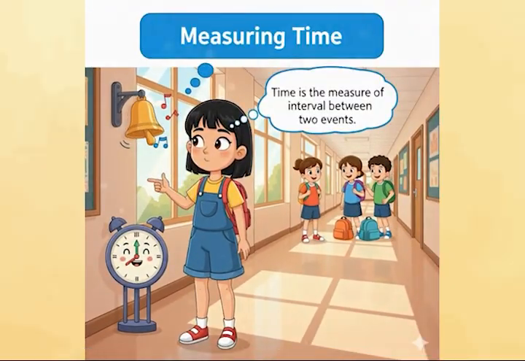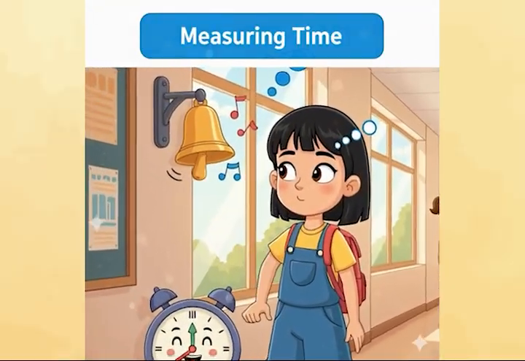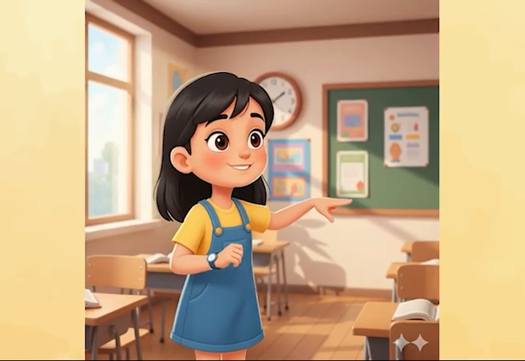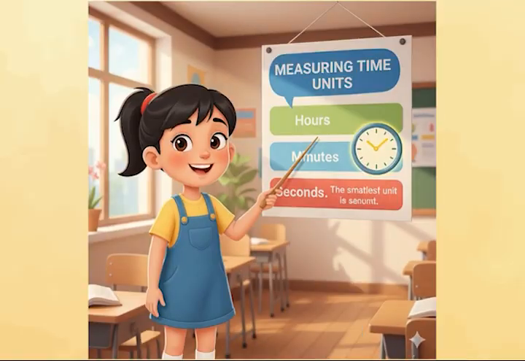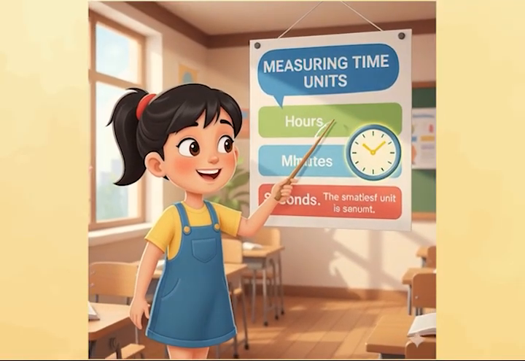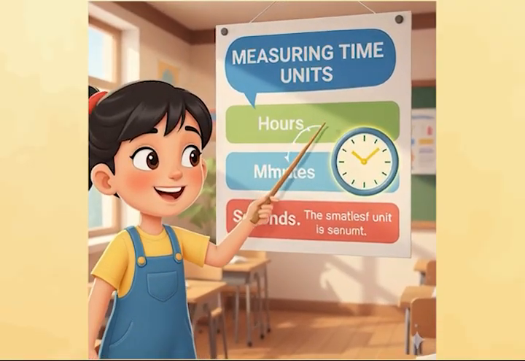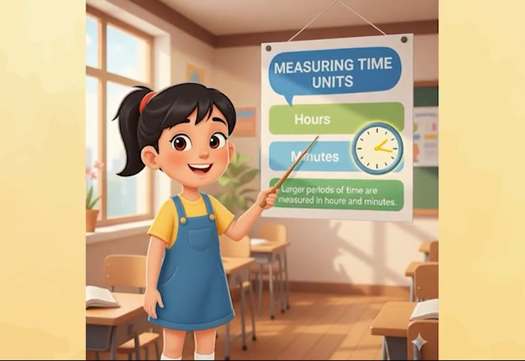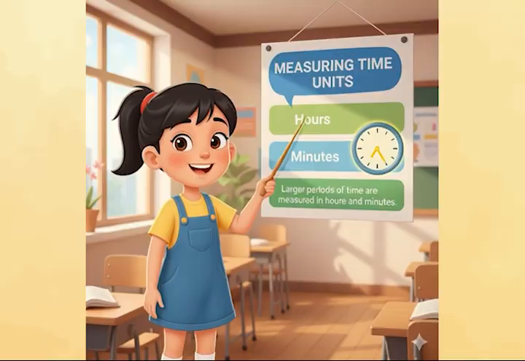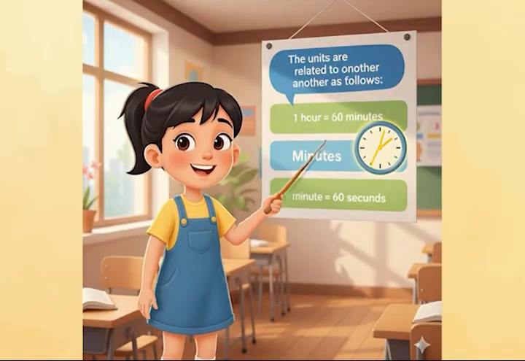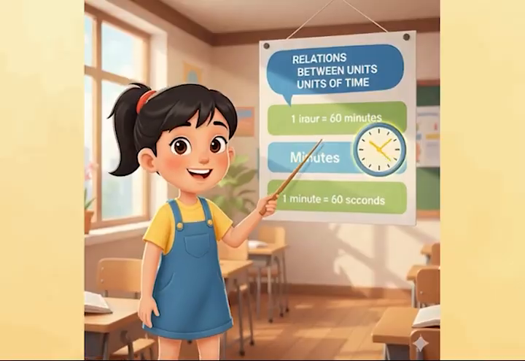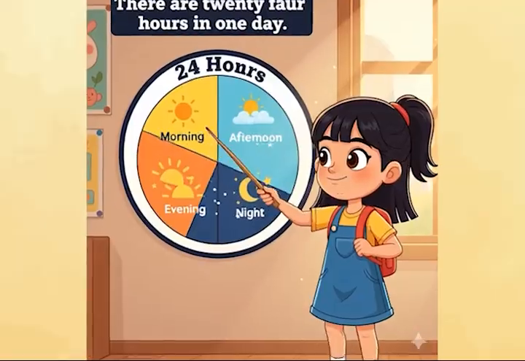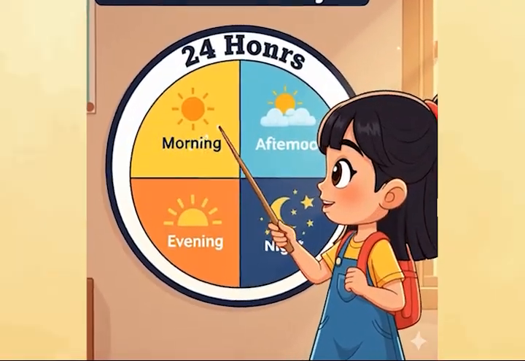Measuring time. Time is the measure of interval between two events. We keep track of time with the help of a clock or watch. Time is measured using hours, minutes and seconds. The smallest unit of time is second. Larger periods of time are measured in hours and minutes. The units are related to one another as follows. 1 hour is equal to 60 minutes. 1 minute is equal to 60 seconds. There are 24 hours in one day.